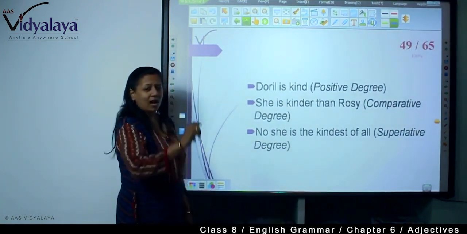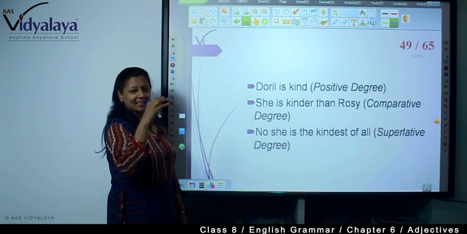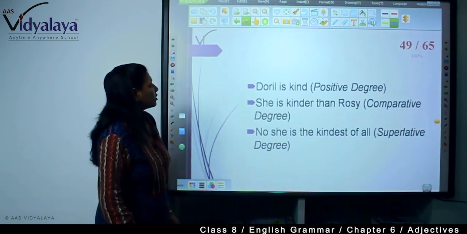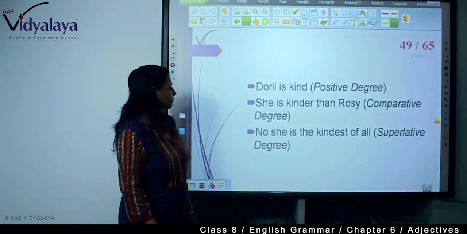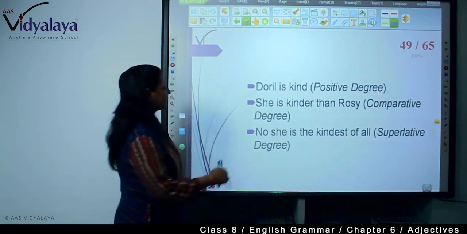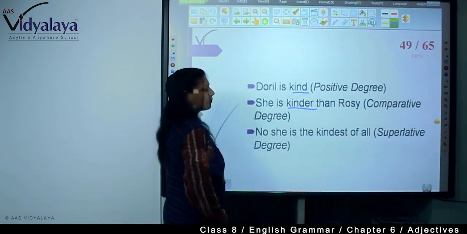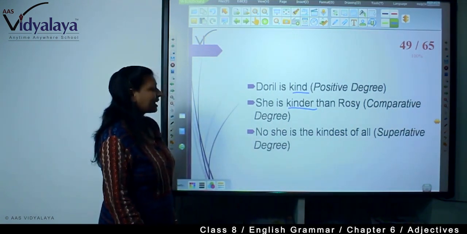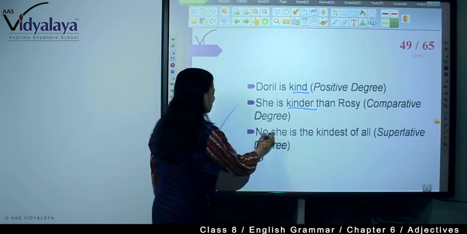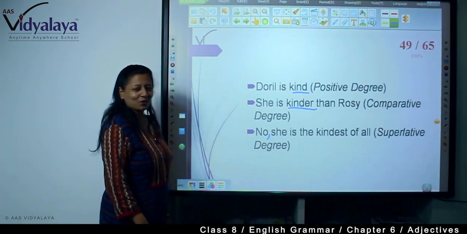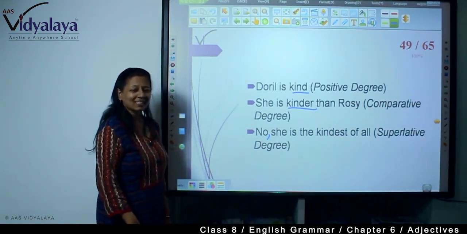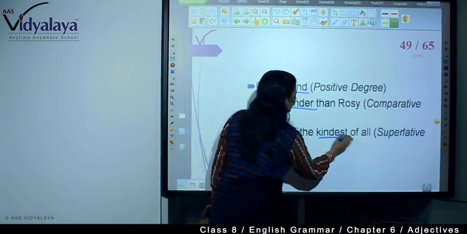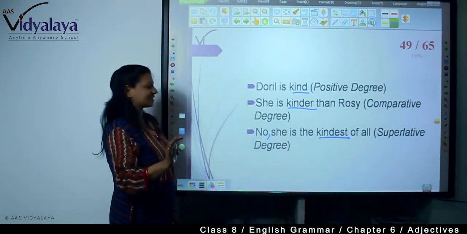So now how can you use all these degrees in a passage also? In writing stories, how will you use these degrees? Doril is kind, right? Positive degree. She is kinder than Rosie. See, kinder is the second form or comparative form of kind. Now, she is the kindest of all. No other girl, no other people are as kind as she in this family. So this is the superlative verdict, final. She is the kindest of all.